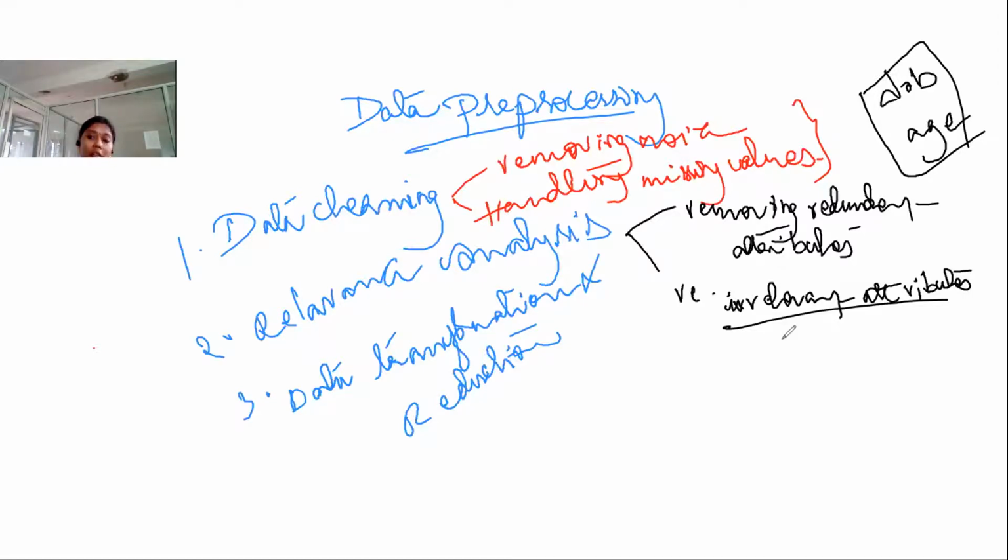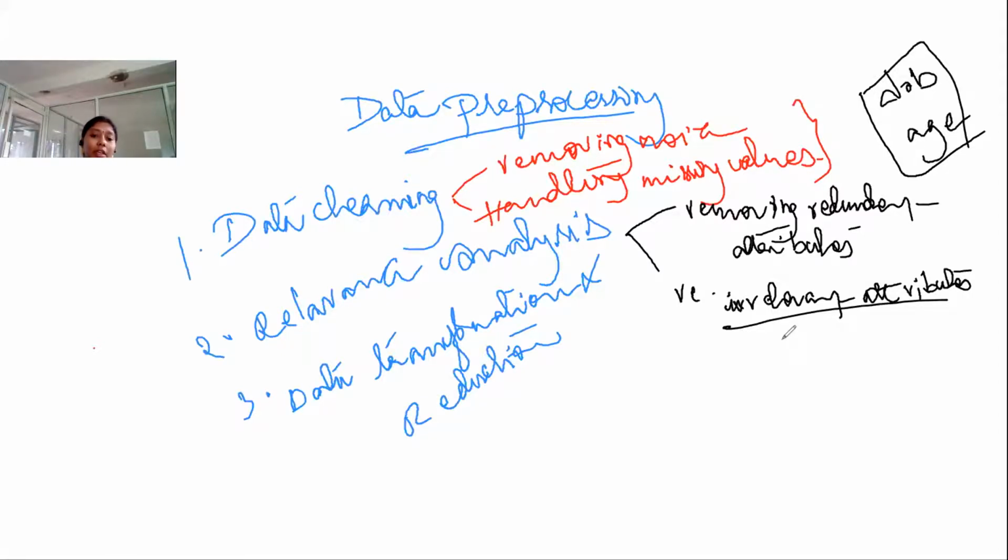Those are irrelevant. Whereas if the query is to retrieve or print the students who are from some West Godavari district, in such a case, the address of a student is required. So depending upon the task, some attributes become relevant and some become irrelevant. So it depends upon the task, we can remove the irrelevant attribute.